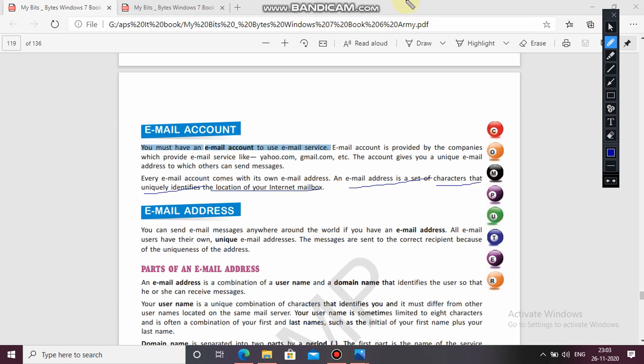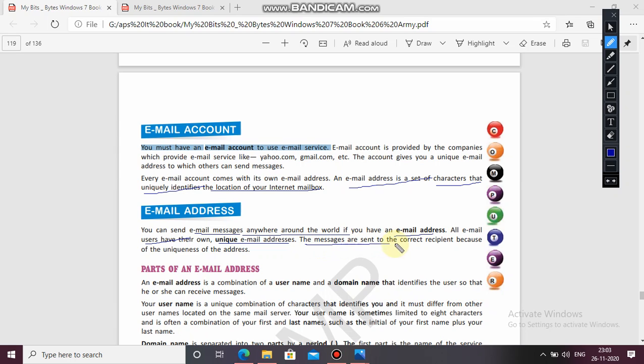Now next one is email address. You can send email messages anywhere around the world if you have an email address. Earlier, we had an address and we were sending letters by post. The same thing is here, but it is online, digitalized. So you can send messages to another person if you have the email address of that person. All email users have their own unique email addresses.